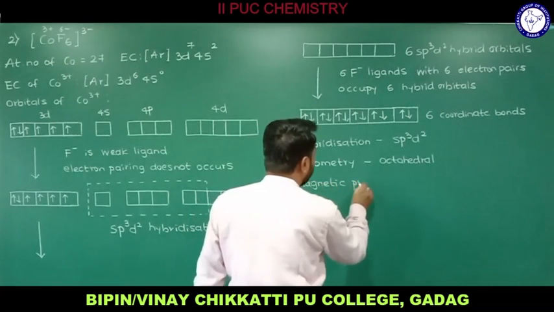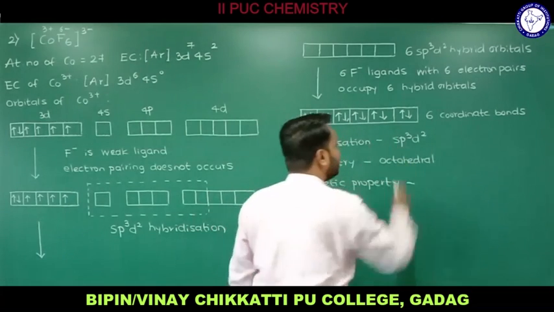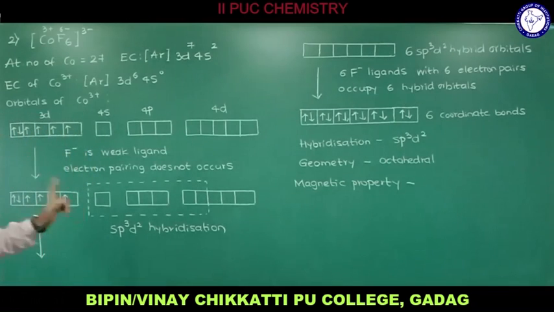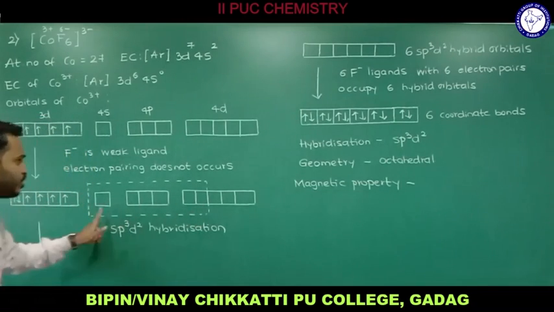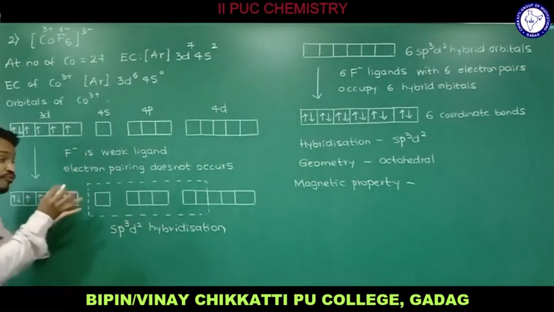Then we'll see what kind of magnetic property we have. Of course, the hybrid orbitals are filled completely and we don't have any unpaired electrons, but you remember that is only for the hybrid orbitals. These hybrid orbitals are filled, but in the 3d we have 1, 2, 3, 4 unpaired electrons.